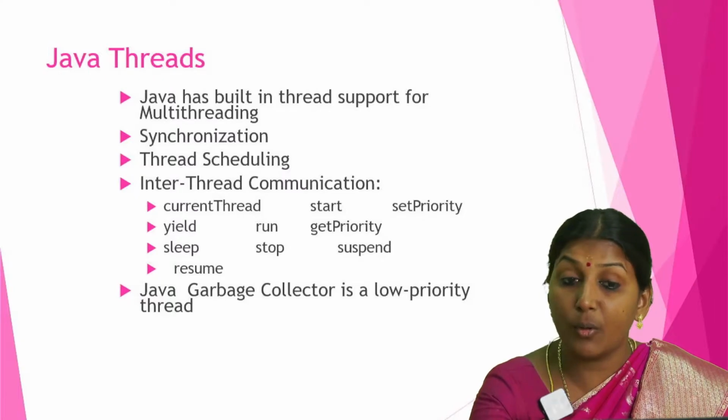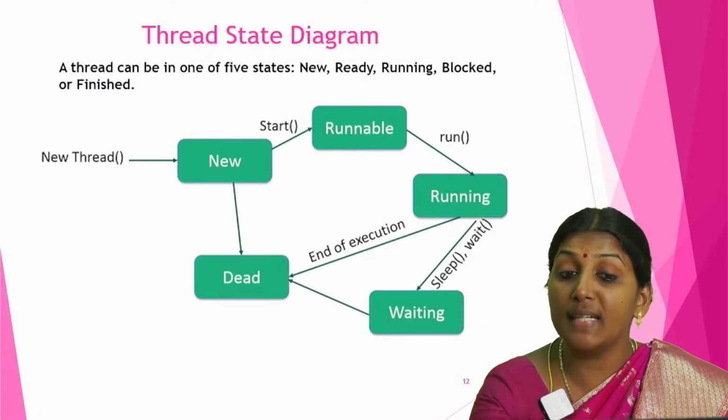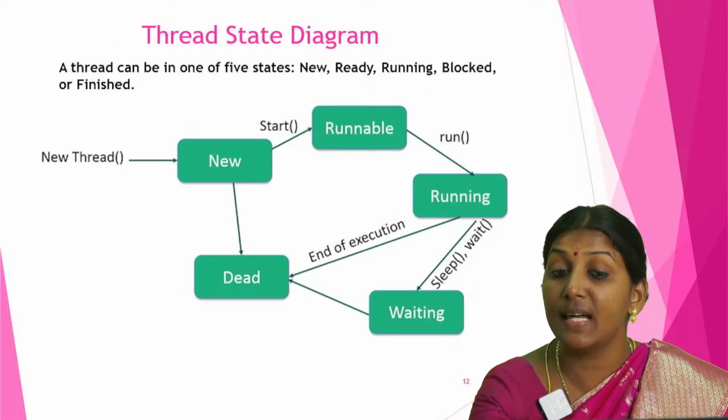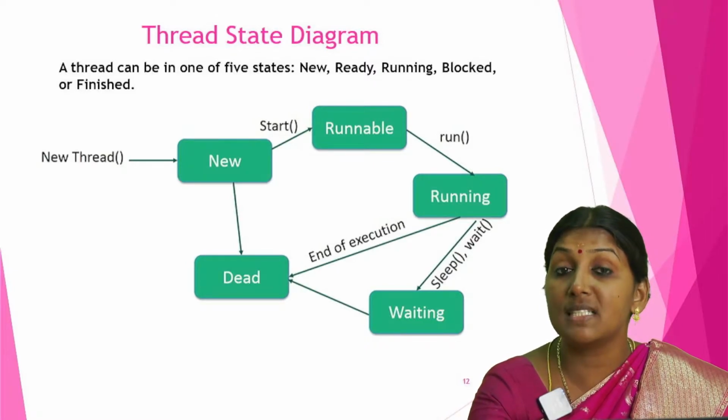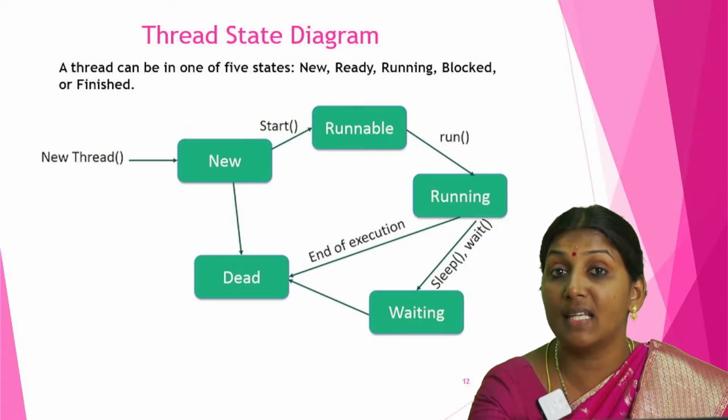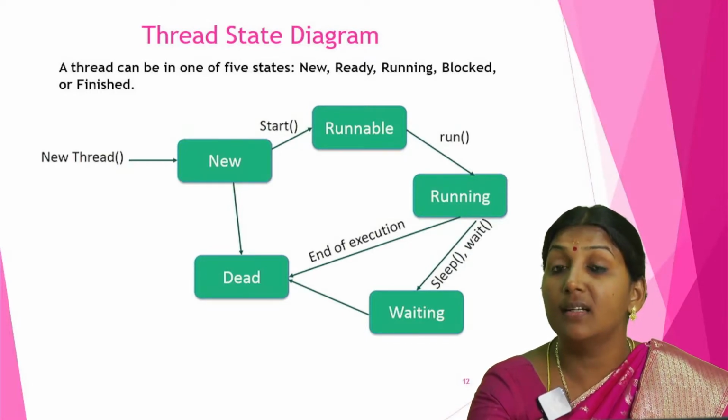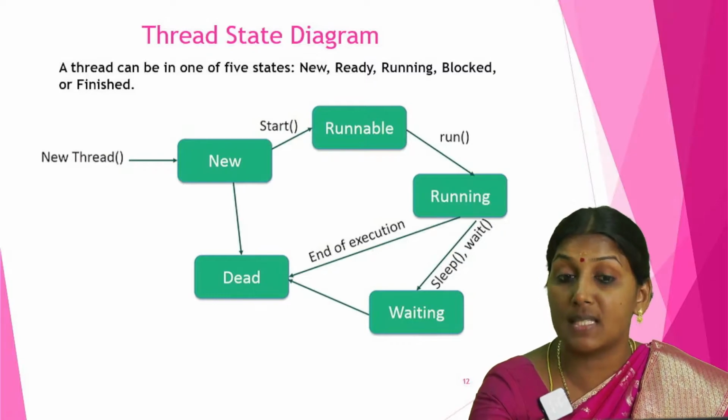Here we have one life cycle. For multi-threading, we have a life cycle. There are 5 important stages. The first stage is the newborn state. That is, when we are creating a thread, that is called the newborn state.